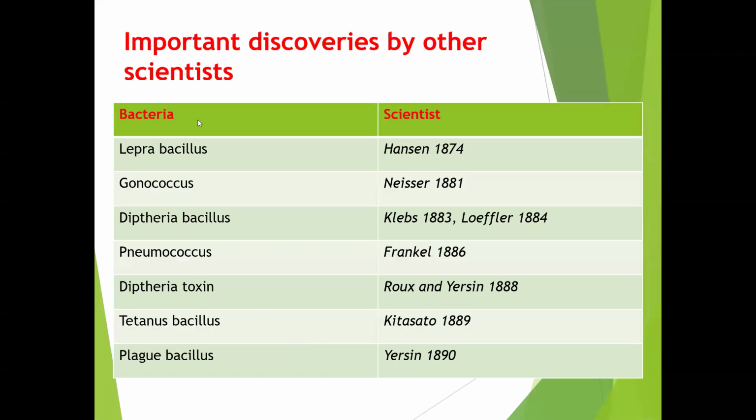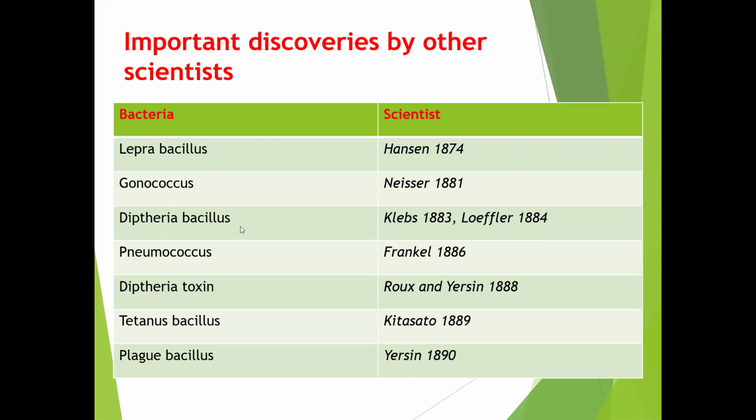Next, these are other important discoveries by other scientists. Leprabacillus, which is Mycobacterium leprae, was discovered by the scientist Hansen in the year 1874. So it is also called Hansen's bacillus, and the disease is also called Hansen's disease. Next, gonococcus. Gonococcus was discovered by the scientist Neisser in the year 1881. What is the scientific name of the gonococcus? Neisseria gonorrhoeae.